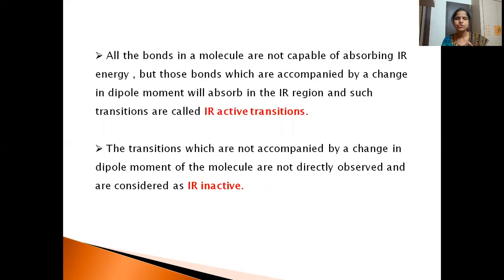It has two poles, positive and negative. When there is a dipole, only those molecules will show IR spectra, and they are known as IR active. If a molecule is non-polar, for example nitrogen, N triple bond N, or chlorine, Cl single bond Cl, similar atoms are attached to the bond. That means there is no polarity, so they are IR inactive.